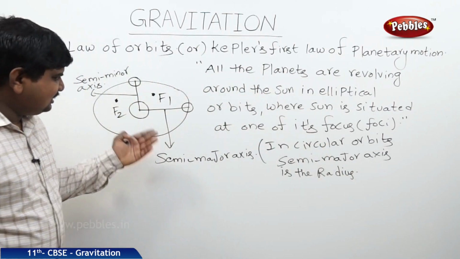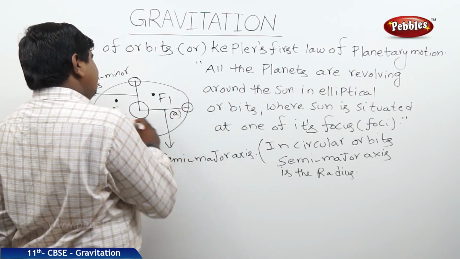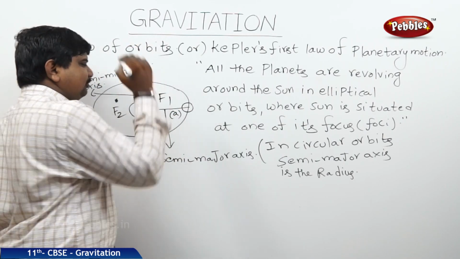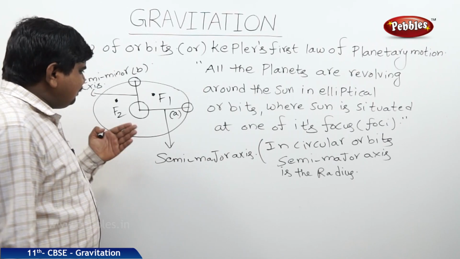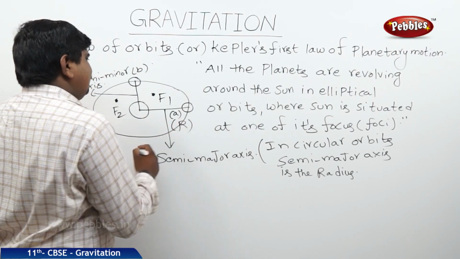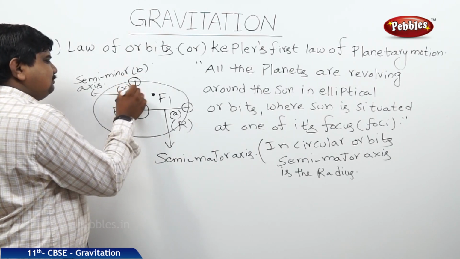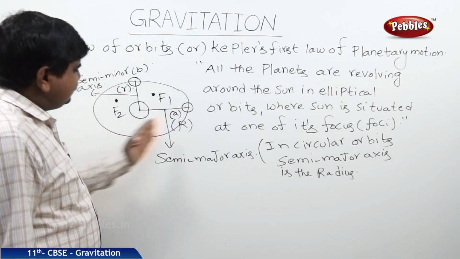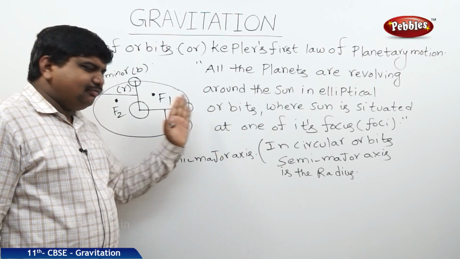The symbol to represent the semi-major axis is, let us say, A, and the minor axis is B. Sometimes in some standard textbooks, the major axis is represented by capital R and the minor axis by small r. So according to the given details, we can follow the symbols.